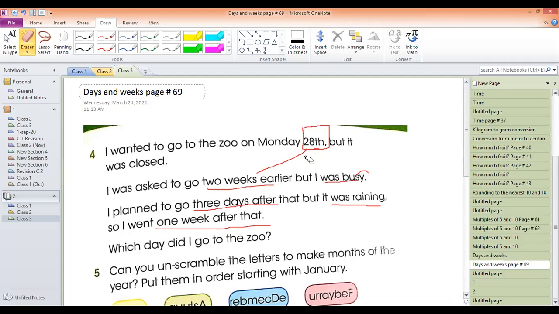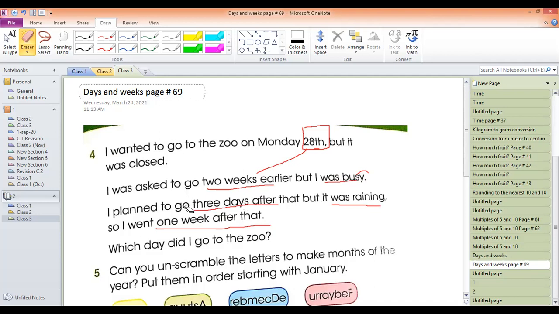Okay, he wanted to go to the zoo on Monday 28th, but it was closed. So he was asked to go 2 weeks earlier than the 28th. It was busy, so he could not go. He planned to go 3 days after that, but it was raining. He is not saying three days after this busy date. So you will take 3 days after that, but it was raining, so he went 1 week after that.